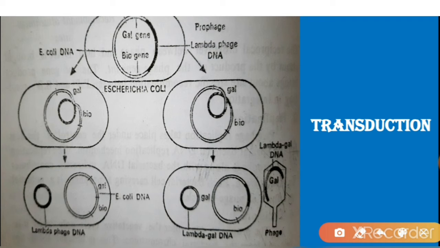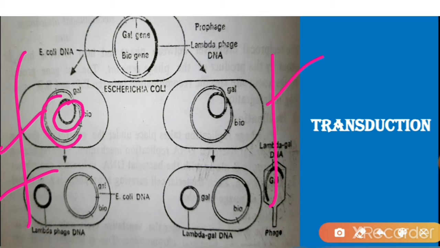On the left is normal excision, and on the right, abnormal excision. So this is normal excision and this is abnormal excision, where in normal excision only phage DNA is excised. Now see here, only phage DNA is excised. This is the host DNA and this is the phage DNA. Only phage DNA is excised from the host DNA. That is what is called normal excision.